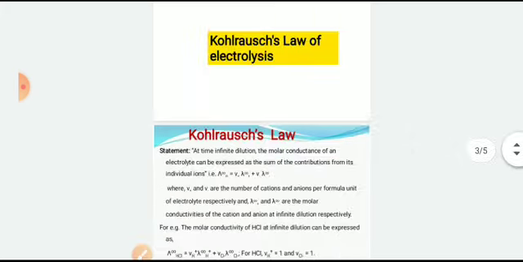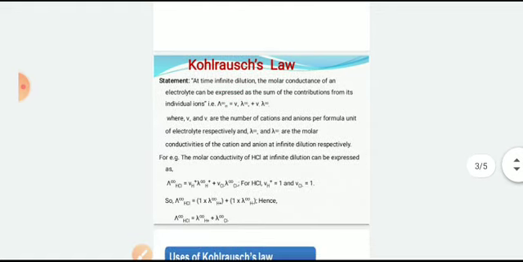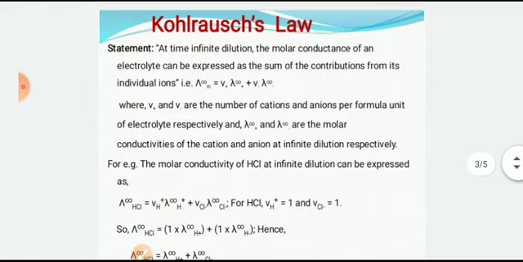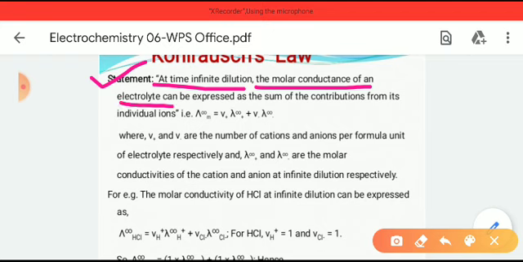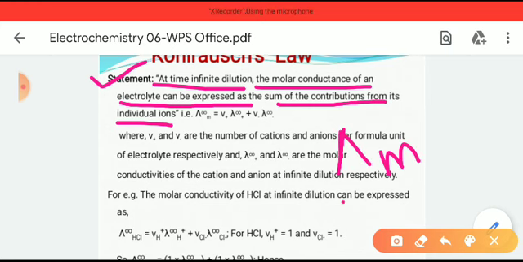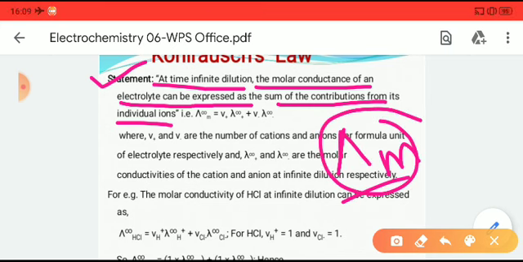So what is Kohlrausch's law? We will first see the statement of the law. It states that at infinite dilution, the molar conductance of an electrolyte can be expressed as the sum of the contributions from its individual ions. That means at infinite dilution, the molar conductance, capital lambda m, of an electrolyte can be expressed as the sum of the contribution